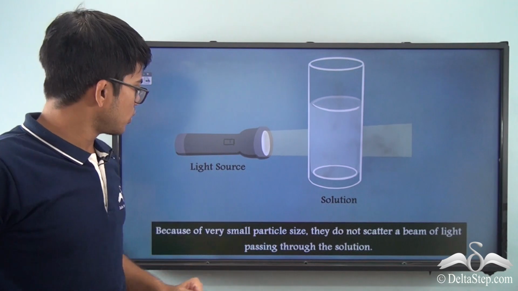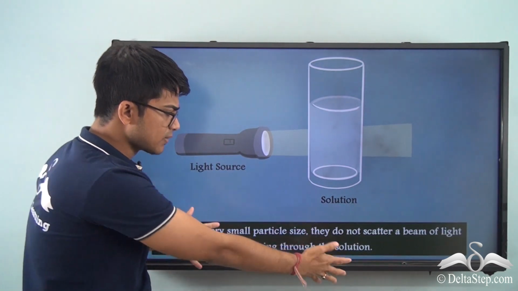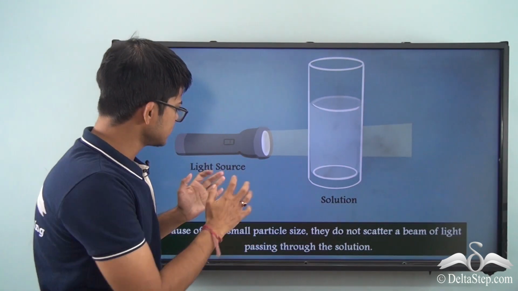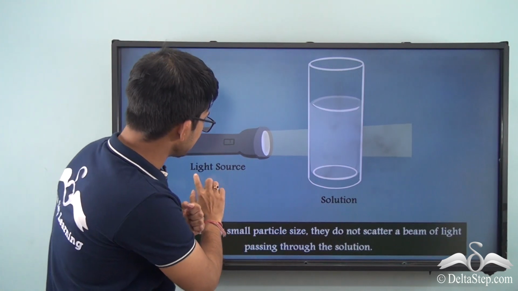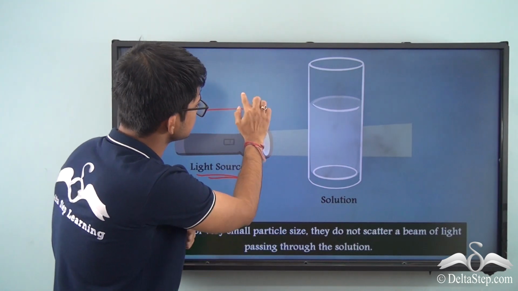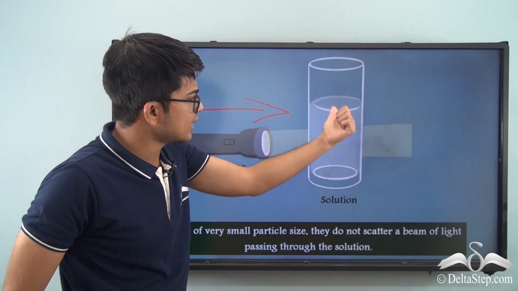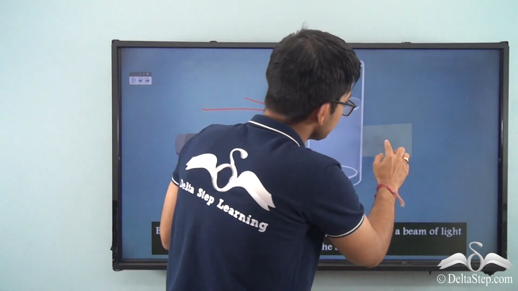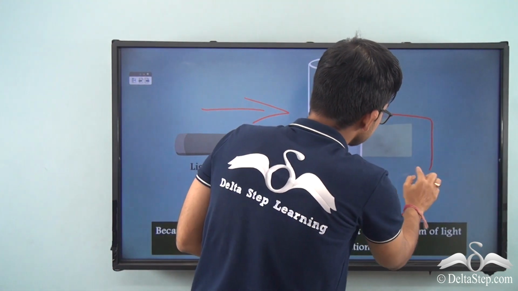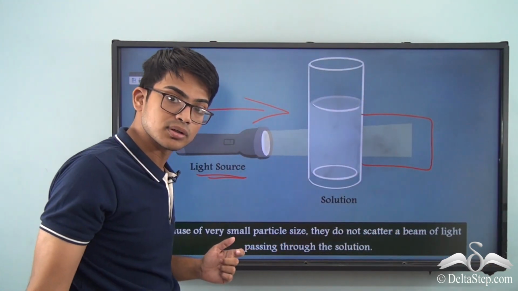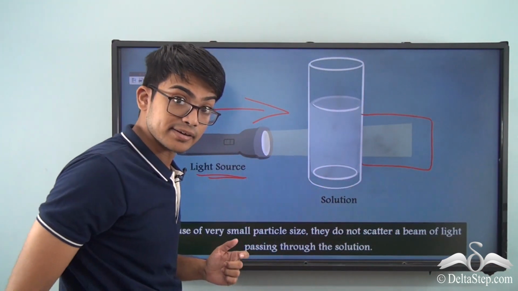Next, very important thing. Before listening to me, just look at the picture once. There is a light source, a torch, and it's being reflected in a solution. Now, you can see the light. Is it scattering all around? What do you think? It's not scattering all around, right?